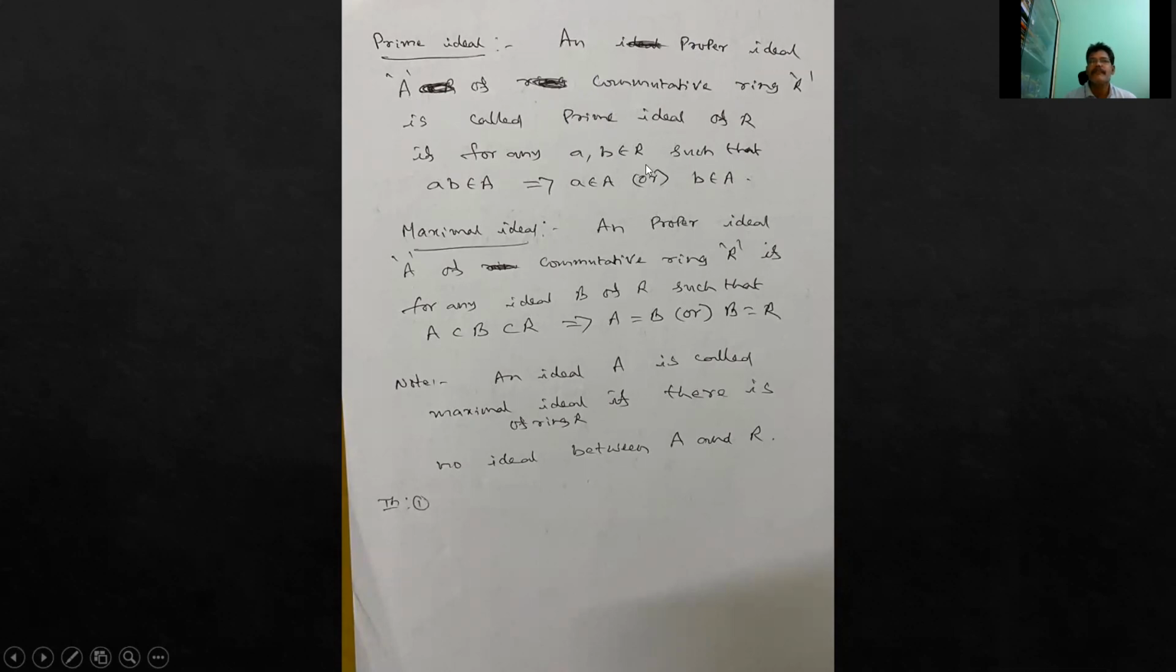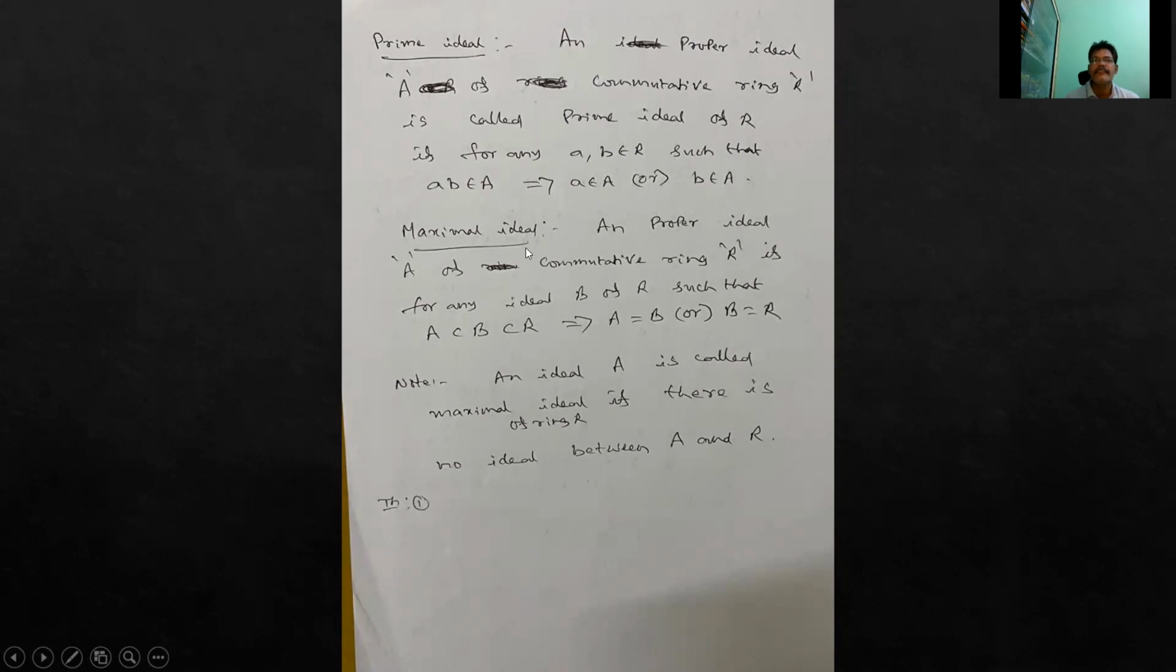A proper ideal A of a commutative ring R is called a prime ideal of R if for any a, b belonging to R, whenever ab belongs to A, this implies either a is in A or b is in A. Then we say that A is called a prime ideal of R. So ab belongs to A implies either a belongs to A or b belongs to A.